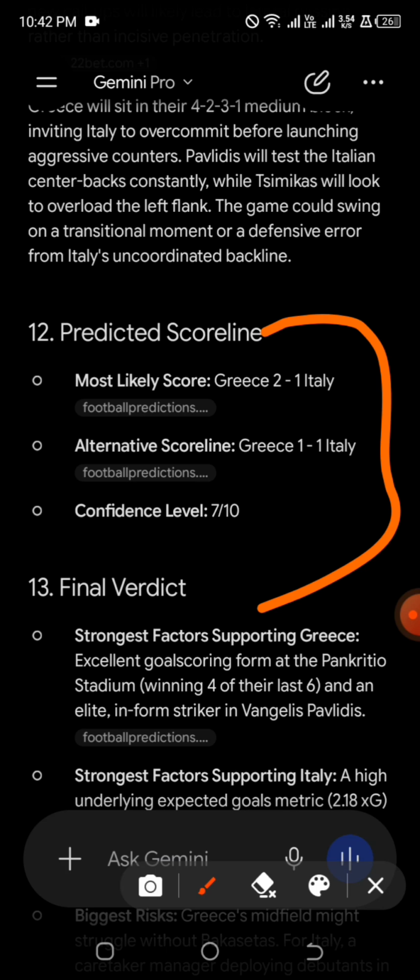It can end up as 1-0. It can end up as 2-0. It can end up as 1-1. But I'm currently saying maybe probably over 1.5 goals in this match. We can consider that in this particular match. So we have the final verdict.